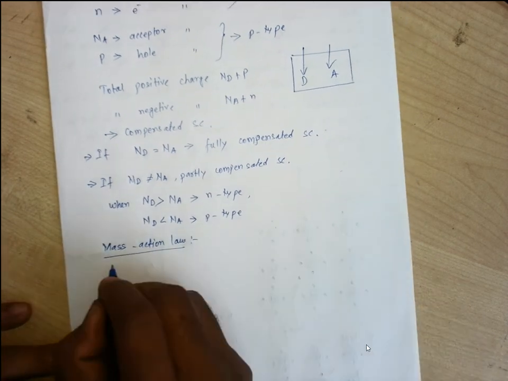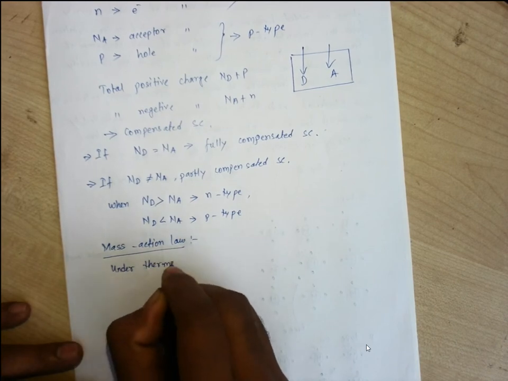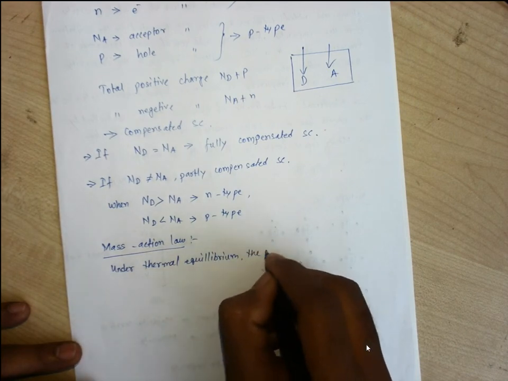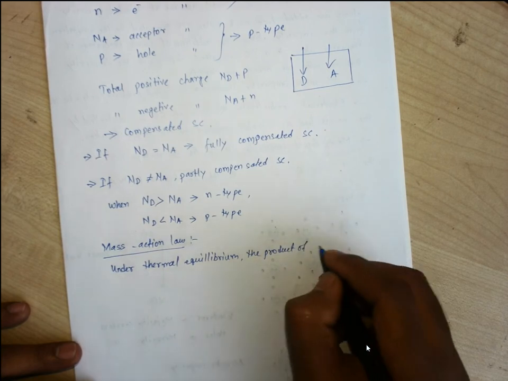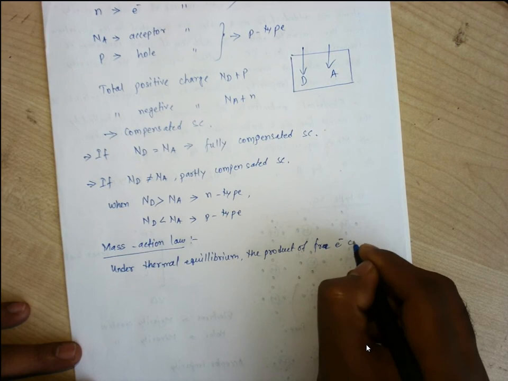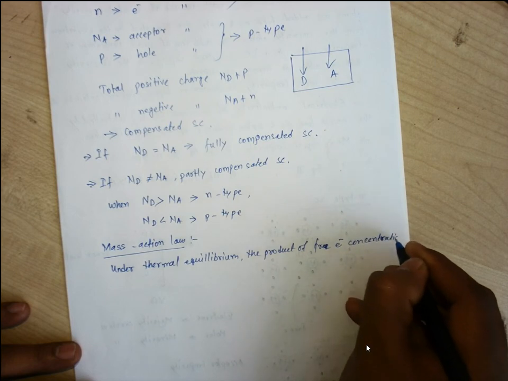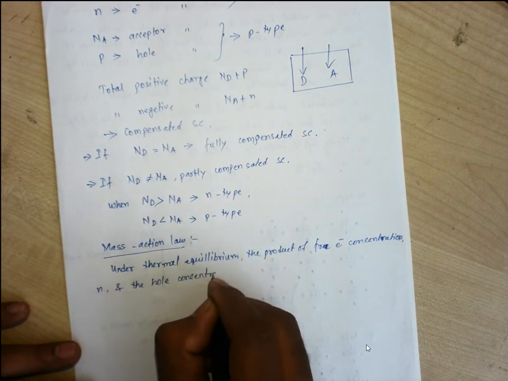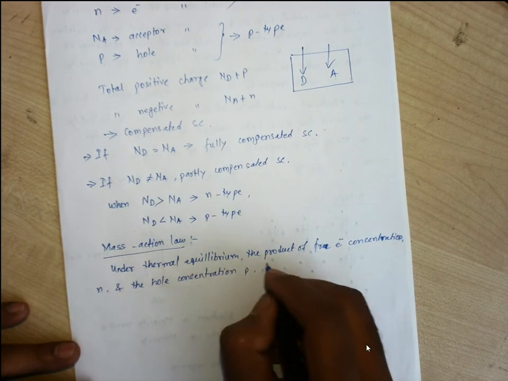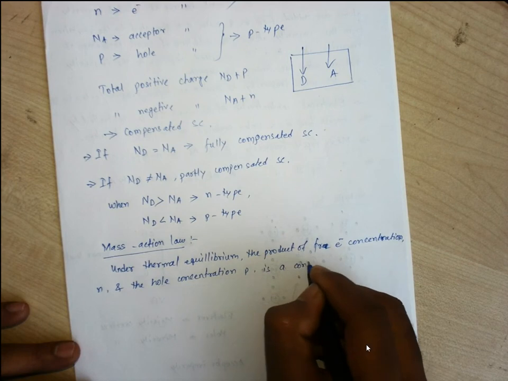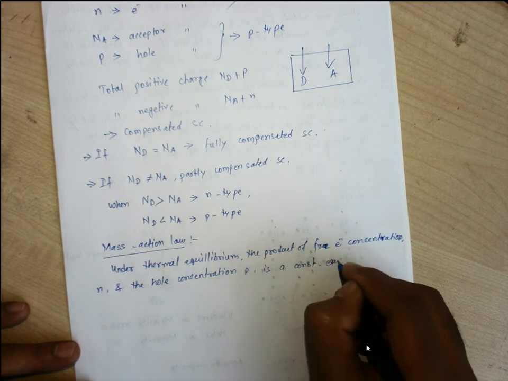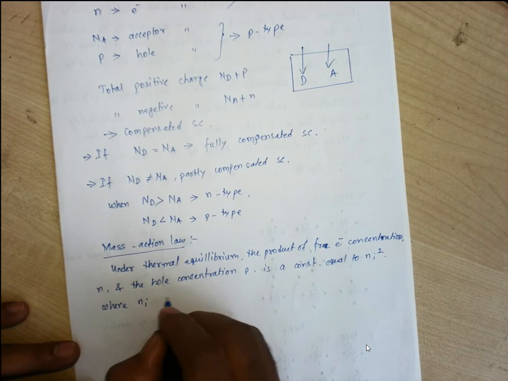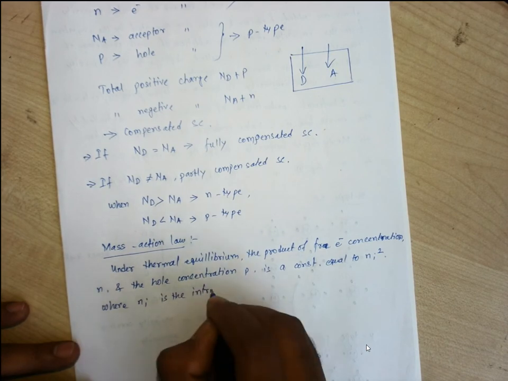So what it says is, under thermal equilibrium, the product of the free electron concentration, that is N, and the hole concentration, that is P, is a constant which is equal to Ni square, where Ni is the intrinsic carrier concentration.